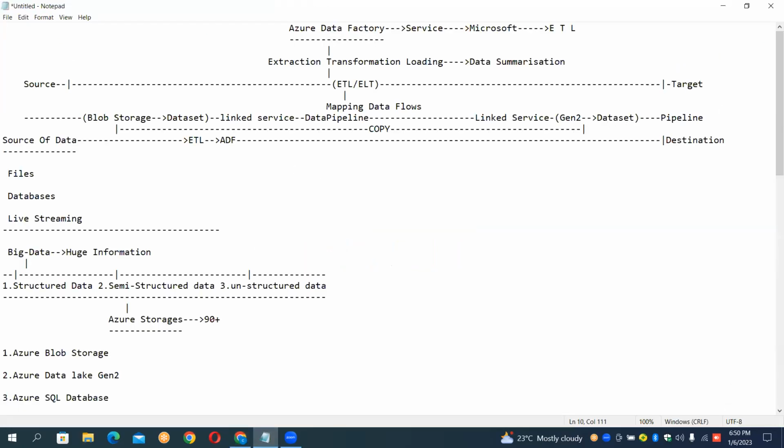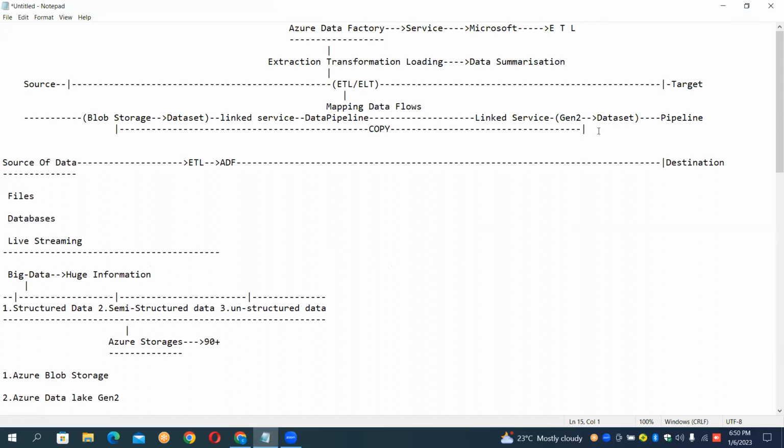Suppose you have a desktop. And from the desktop, I wanted to get the data into the cloud. Desktop is always referred to as the on-premises system. Am I right or not? Yes. So whenever you wanted to perform the transfer of data from an on-premises system to the cloud,